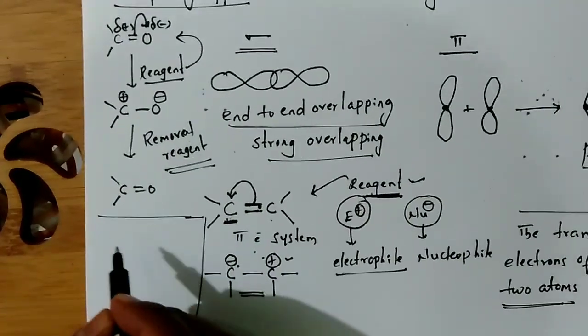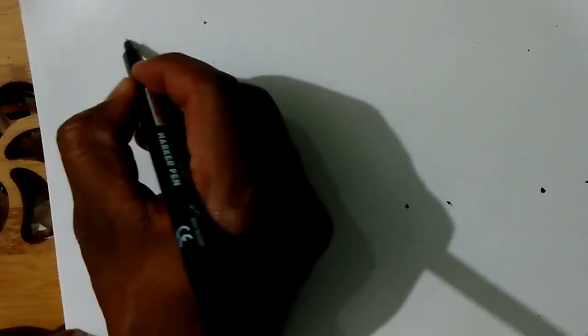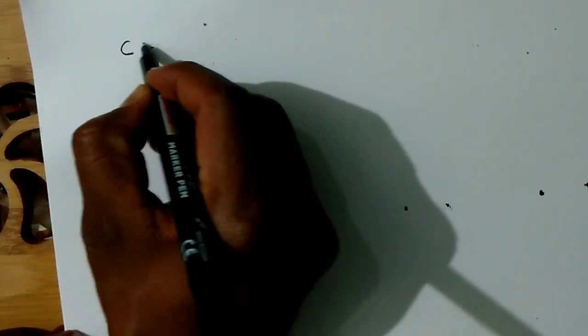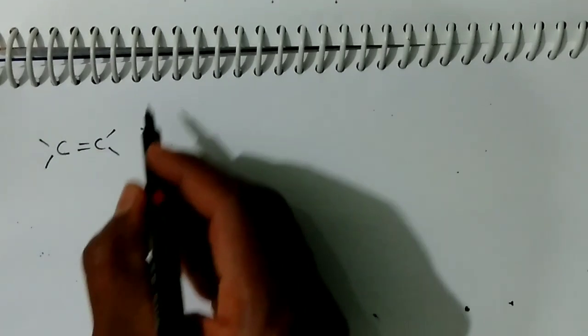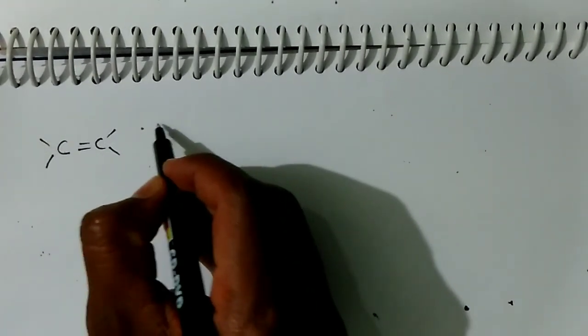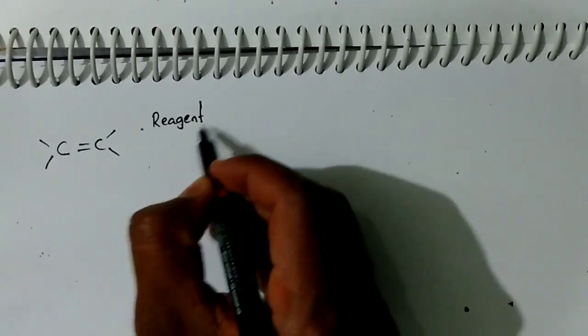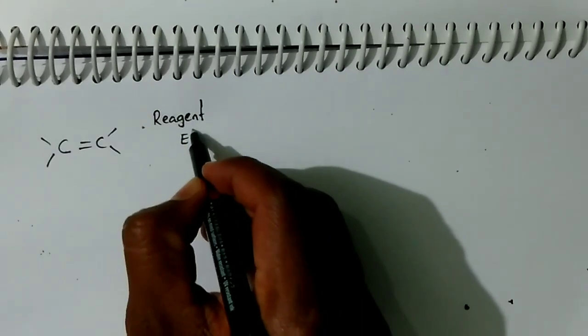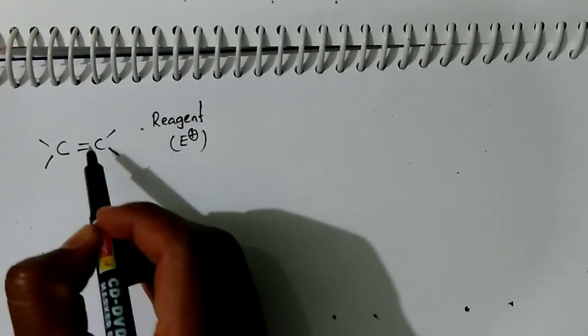What is plus E effect? Here, once again, to this pi electron system, one reagent I have added. If this reagent is an electrophile, you just assume this is an electrophile. So, what happens here?